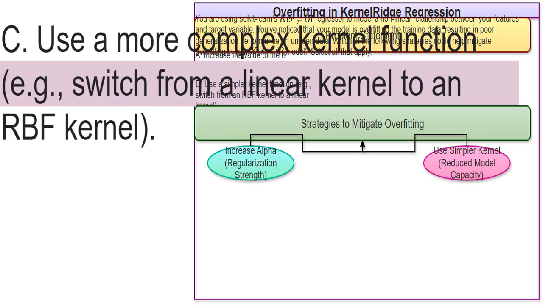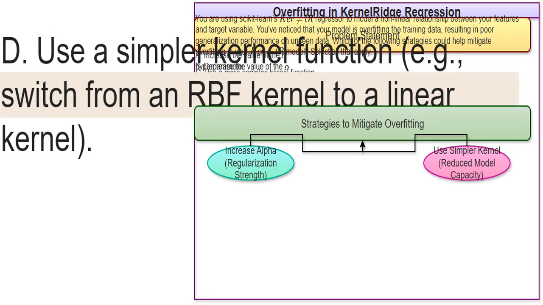Switching to a more complex kernel like RBF increases the model's capacity. This is risky as it could allow the model to overfit even more, unless the data actually justifies such complexity. I can try a simpler kernel. Simpler kernels, like linear ones, reduce the model's flexibility and therefore its capacity to overfit. This is a good approach to control overfitting.